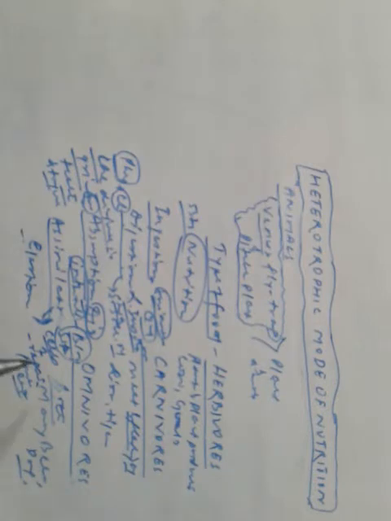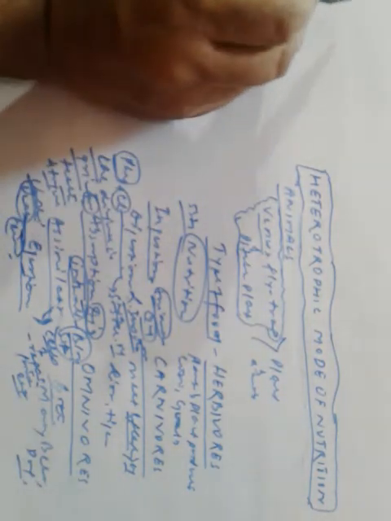So assimilation here is the process by which cells of the body take the food and use it for repair, growth, energy. Egestion: a part of the food remains undigested and unabsorbed, and it is removed out of the body through the process of egestion. So egestion is the process by which the undigested or unabsorbed food is moved out of the body.